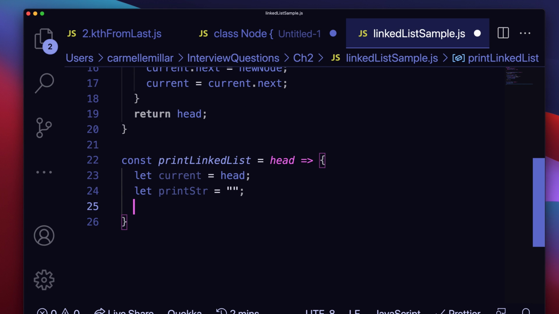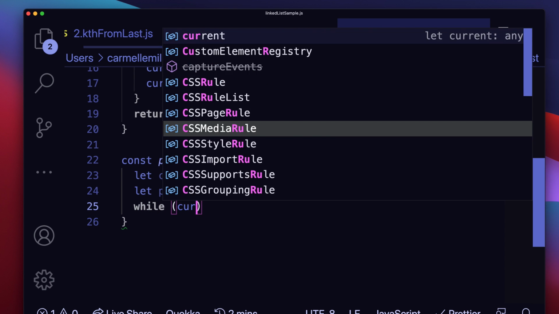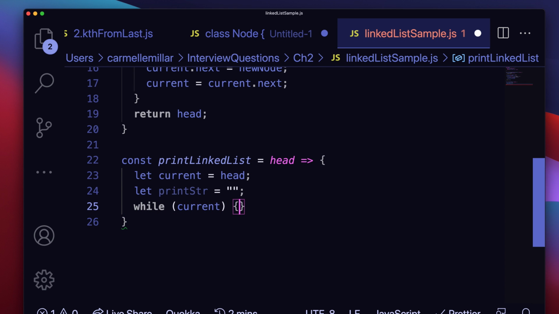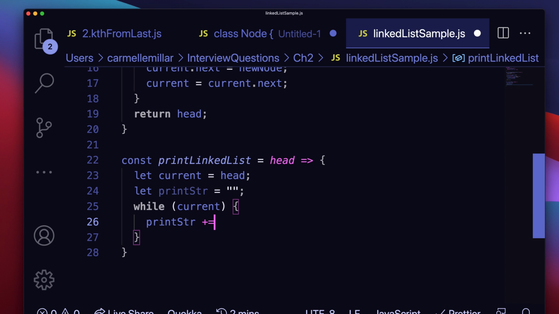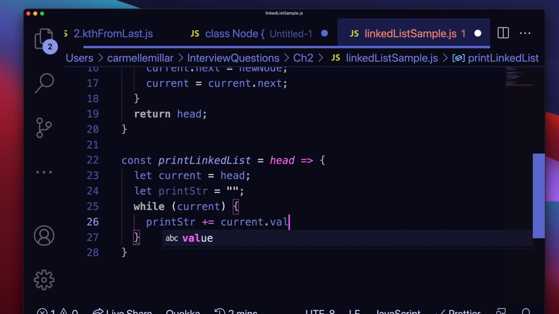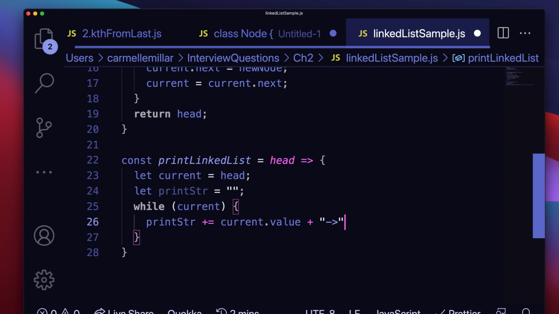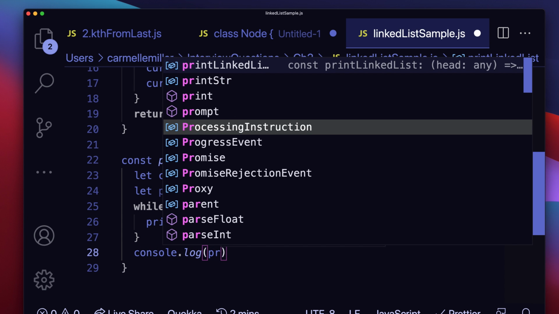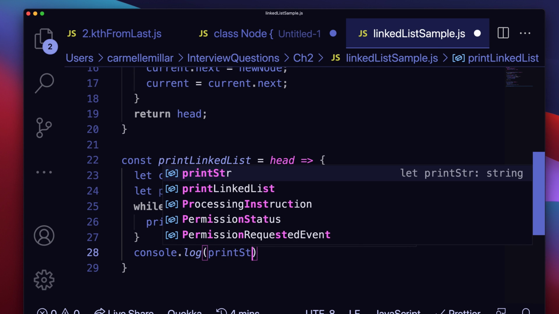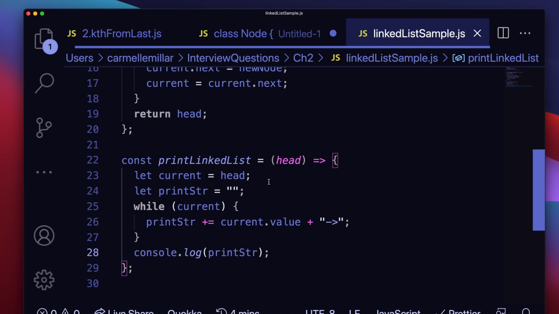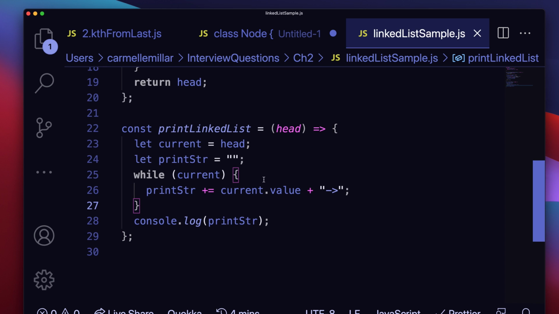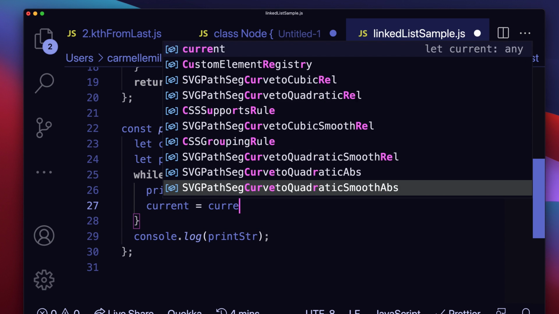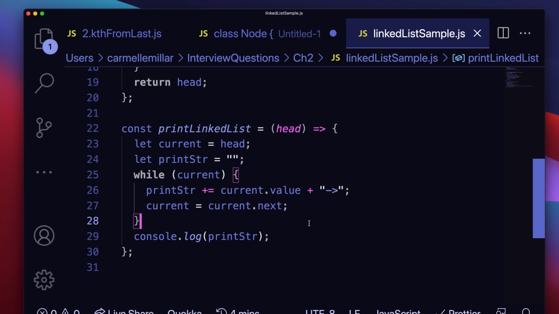So the next function I usually implement is const printLinkedList, which is equal to head and then arrow and curly braces. And I say let current equal head and let printString equal empty string. While current, printString plus equal current.value plus an arrow and a string. And then I say current is equal to current.next. So I'm basically iterating through the entire linked list and adding all of those values to this variable called printString. And then I do console.log printString. So I just am able to print out the whole string at the end, which is about O of n runtime.